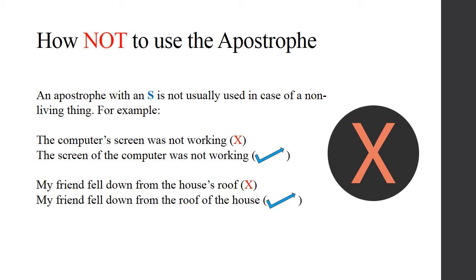An exception to the rule is that apostrophes are not used in case of a non-living thing. For example, the sentence, "the computer's screen was not working," is not correct. Another example of an incorrect usage is, "My friend fell down from the house's roof."